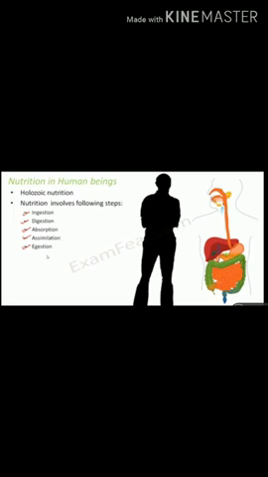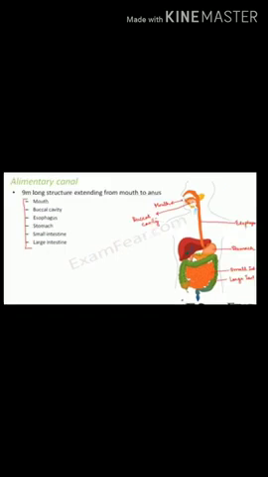We will now talk about the entire system in human beings which takes care of this nutrition part and how it functions. The entire structure which takes care of these 5 steps is known as the alimentary canal, also known as the digestive tract. So we will talk about this alimentary canal in detail. Let's start our discussion on the alimentary canal.